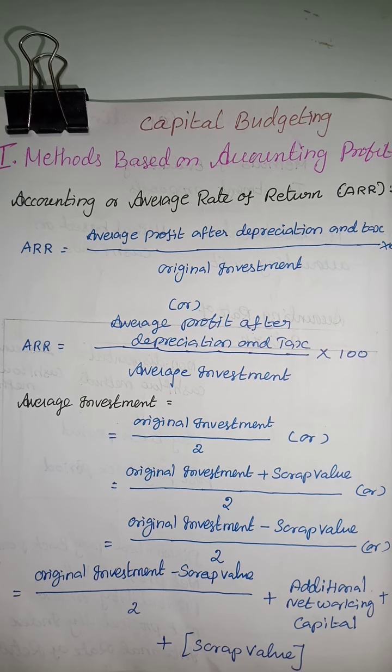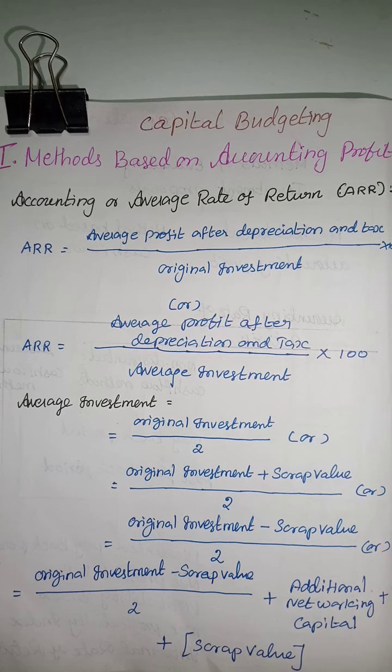These formulas are for the accounting or average rate of return. In methods based on accounting profit, we find the accounting profit using the given formula, average rate of return or accounting rate of return. The formula is average profit after depreciation and tax divided by original investment into 100, or average profit after depreciation and tax divided by average investment into 100.